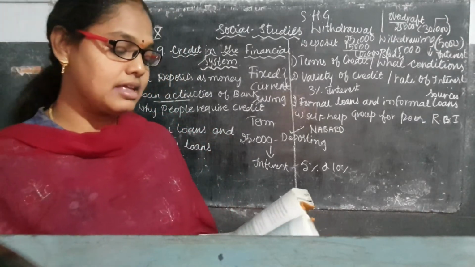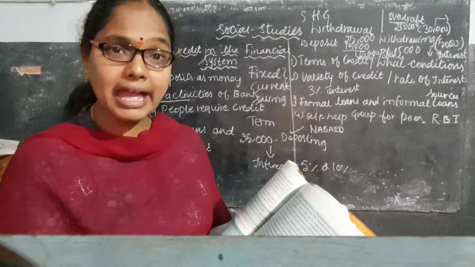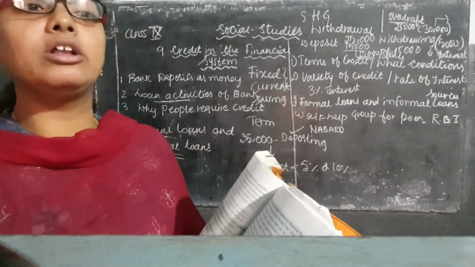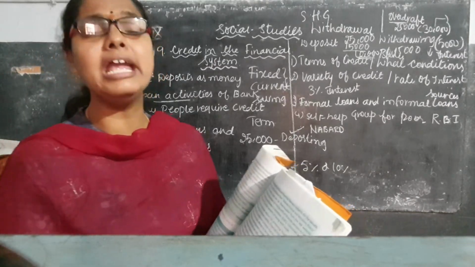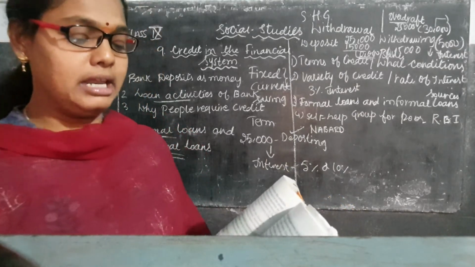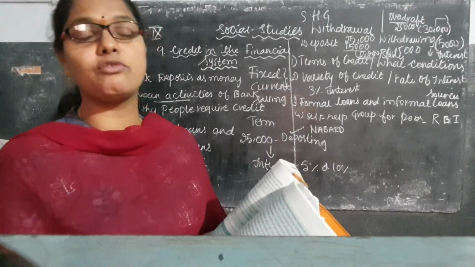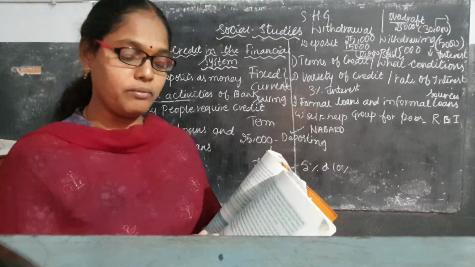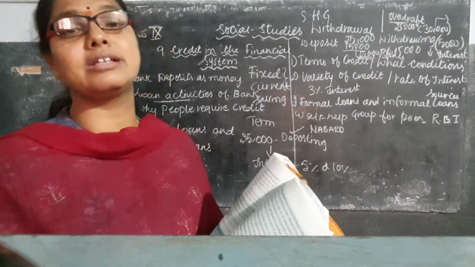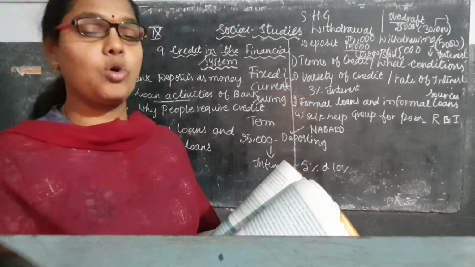You see your keywords. Demand deposit. Demand deposits means what, children? Generally whenever we are depositing in the bank, at that time we will have the demand to withdraw the money. At that particular time we are not liable to pay any rate of interest. That will be coming under the demand deposits. Economic activities and cooperative societies. What are the economic activities? What are the things that are being produced? How much economic activity is developing, whether it is developing in the service sector or primary sector or tertiary sector, all these will be coming under the economic activities.